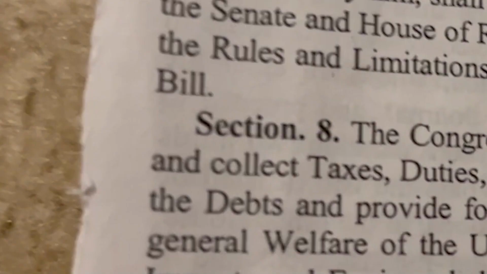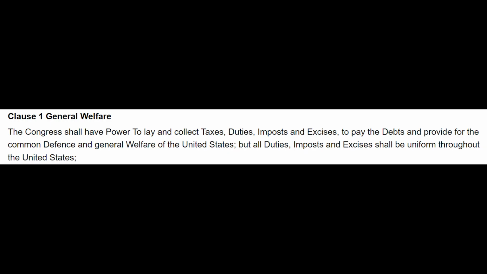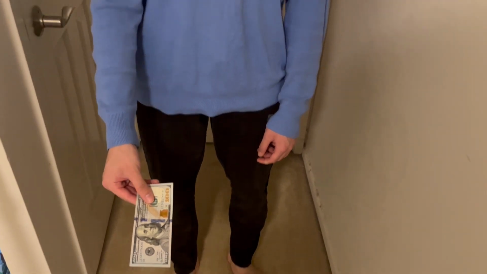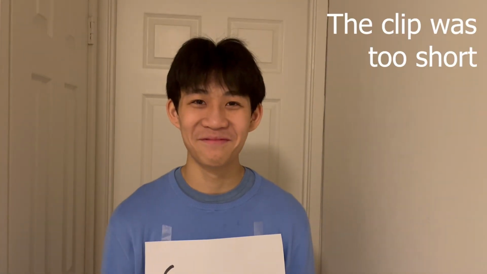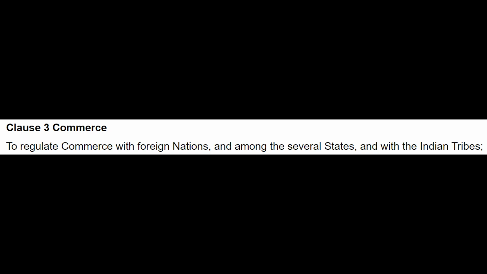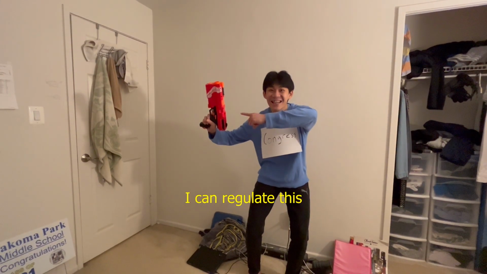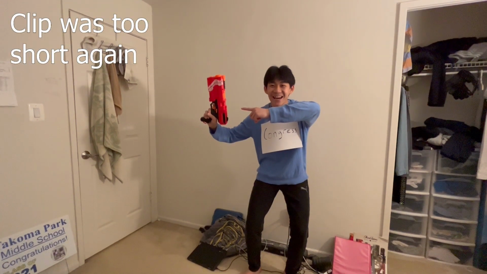Going chronologically by clauses in Article 1, Section 8, the General Welfare Clause gives Congress the power to lay and collect taxes and provide for the common defense and general welfare of the U.S. Thomas Jefferson's interpretation of this clause is that providing for the general welfare and defense justifies Congress's ability to tax. The Borrowing Clause, as the name suggests, allows Congress to borrow money on the credit of the United States. The Commerce Clause allows Congress to regulate commerce with foreign nations and among the several states and with the Indian tribes. This clause is very powerful because the Supreme Court has interpreted it to allow Congress to regulate almost anything, since almost everything is involved with interstate commerce.